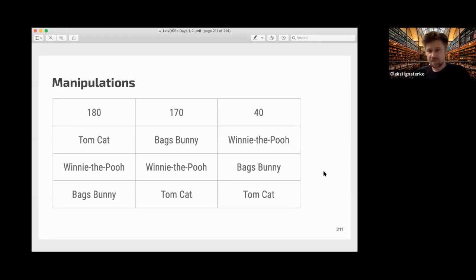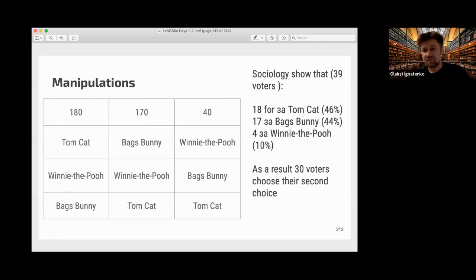He gets the most number of votes. But now we want to manipulate this. We produce a sociological poll, and it's absolutely correct, of how, for example, 10% of all voters will vote. And this is published in some papers: 36 prefer Tomcat, 44 prefer Bugs Bunny, and only 10% prefer Winnie the Pooh.